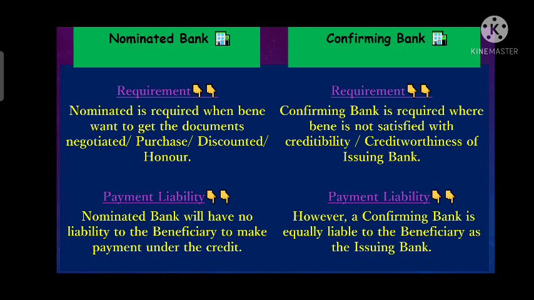So here the confirming bank is assuming the same liability as the liability assumed by the issuing bank.